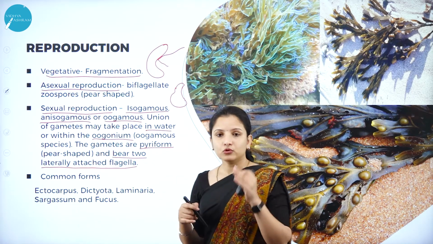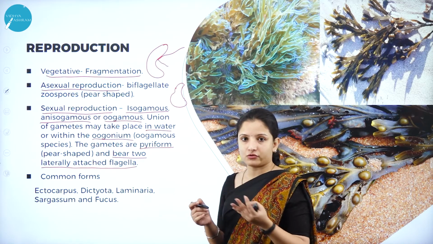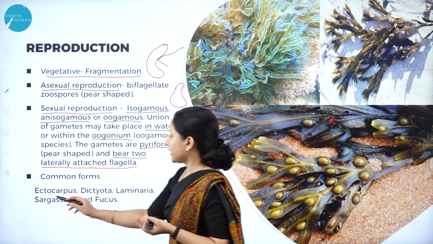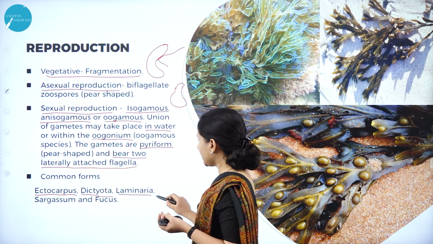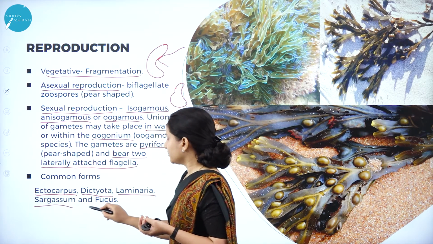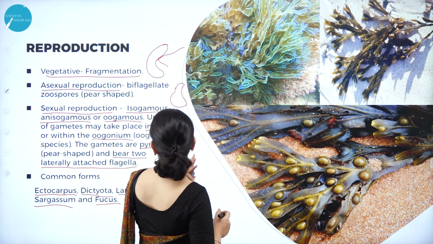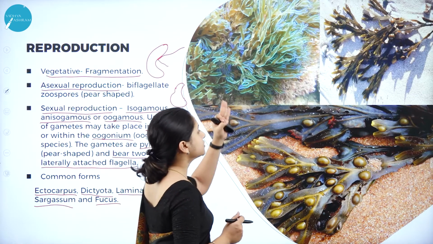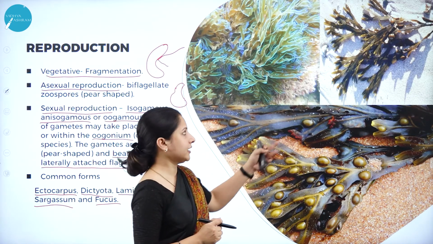And some of the most common forms that are usually found in the oceans and the seas are Ectocarpus, then we have Dictyota, Laminaria, Sargassum and Fucus. This is Fucus, then we have Sargassum, then we have Laminaria. So different types of algae are found in the sea, that is, in the marine habitat.